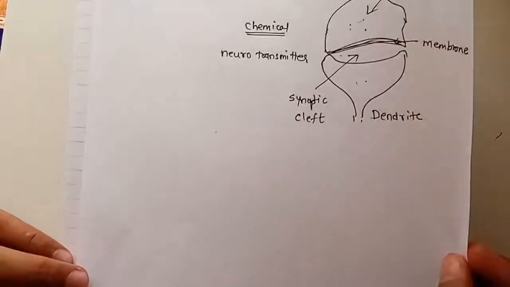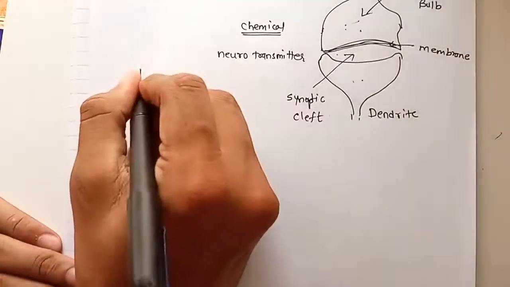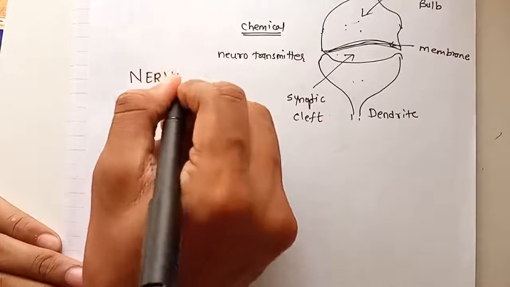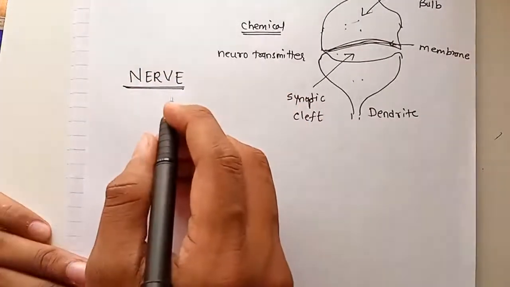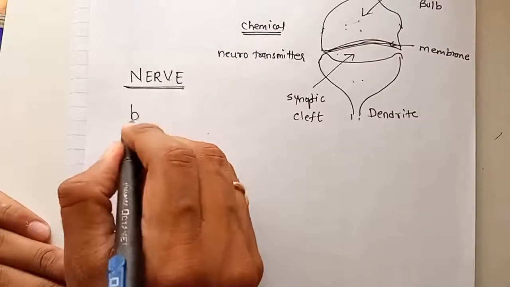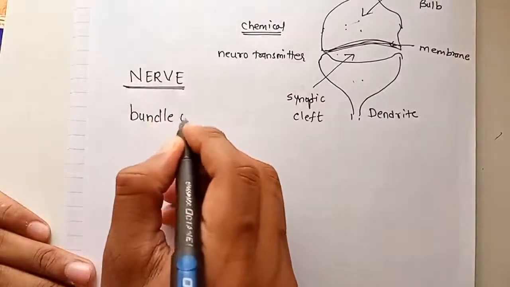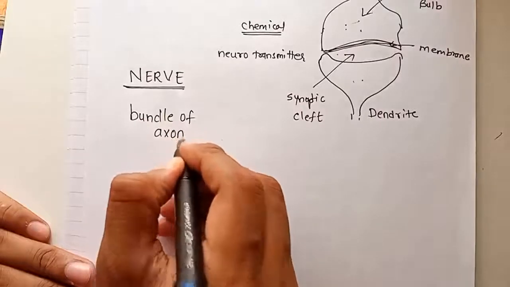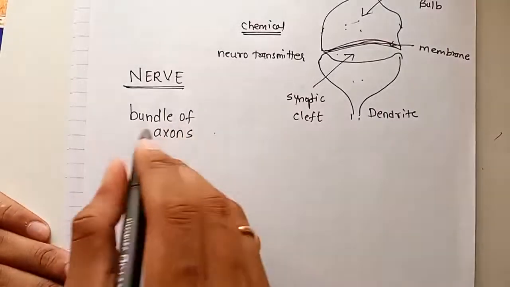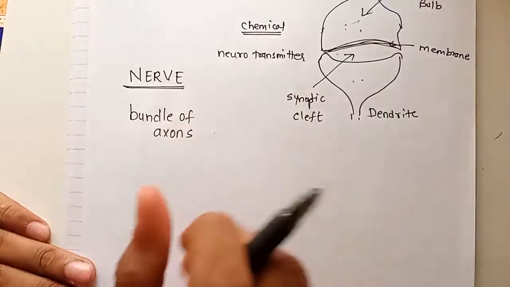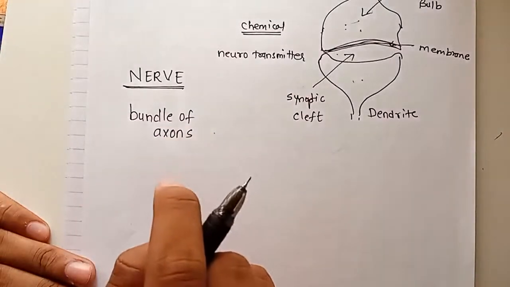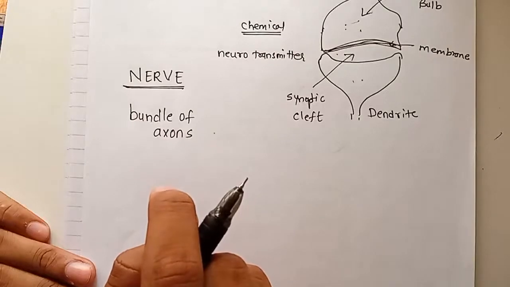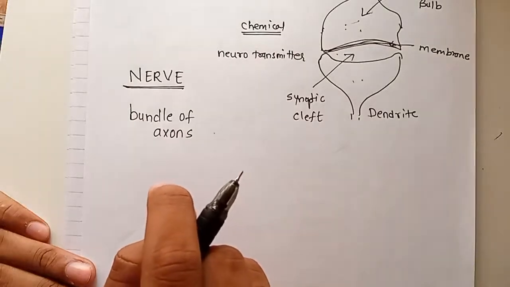Now next is, what is a nerve? Nerve basically means a bundle of axons. When many axons are bundled together, grouped together, then they are called a nerve.